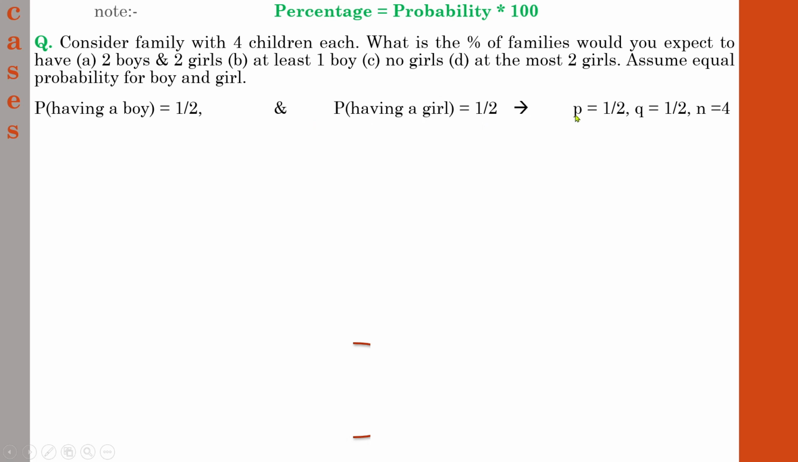So p is probability of success. Whether it is a boy or girl, it will be 1 by 2, because there is a 50-50 chance. And q means failure. p represents success of an event, q represents failure of an event. Since it is said to assume equal probability, the chances of success and failure are almost equal. That is why 1 by 2 and 1 by 2. And finally, n is given as 4, because there are 4 children in the family. You need to find the probability with regard to boy and girl in each of these sub questions. So let us go to the answer part.